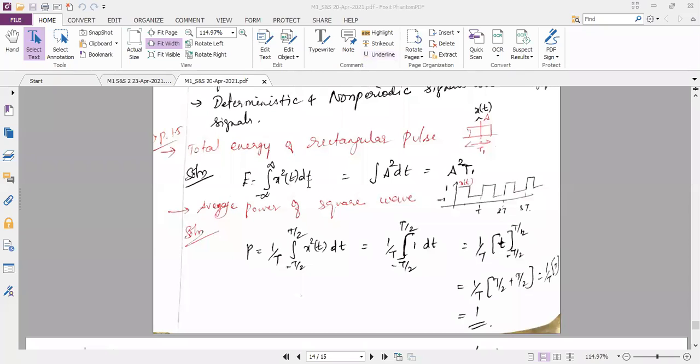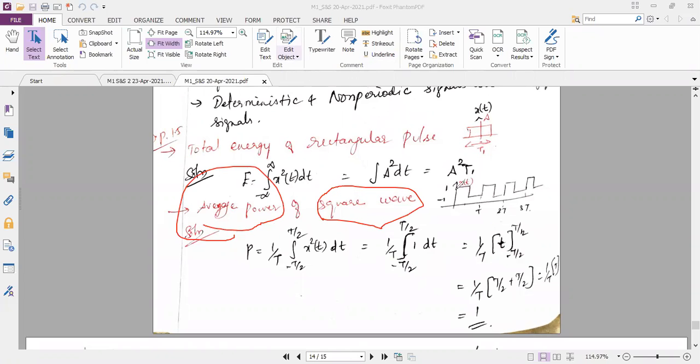Now the next problem is average power. I want the average power of the square wave. See how nicely the question is framed. The square wave is a periodic signal, and you know that for periodic signals only power exists. That's why they have directly asked you to calculate the average power of the square wave.